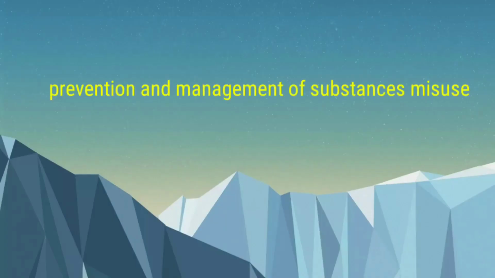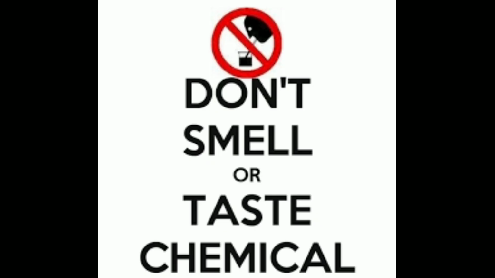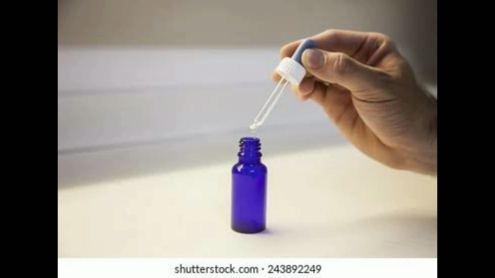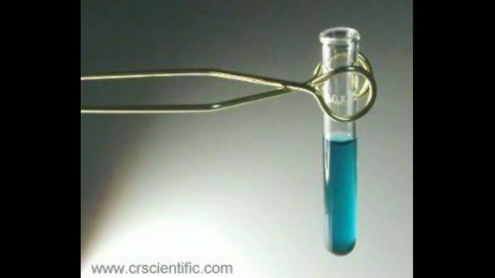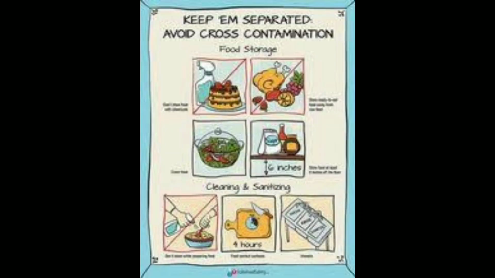Next topic, prevention and management of substances misuse. While handling chemicals, we take some precautions. First, do not taste and smell. Do not let it fall on the body. Second, use a dropper while transferring acid from bottle. Third, always add acid to water. Fourth, use a holder to hold a test tube. Fifth one, read the precautions given on the containers of substances.